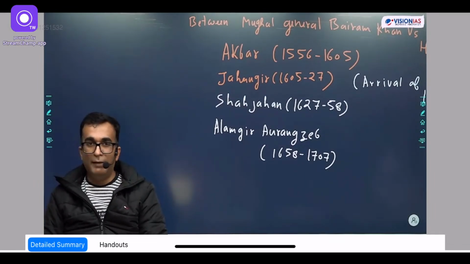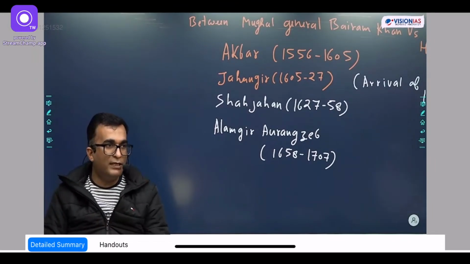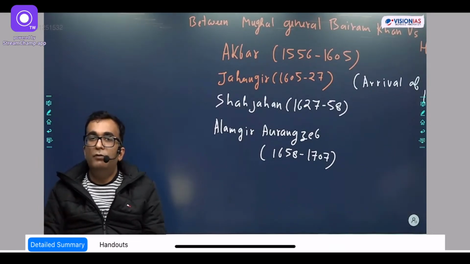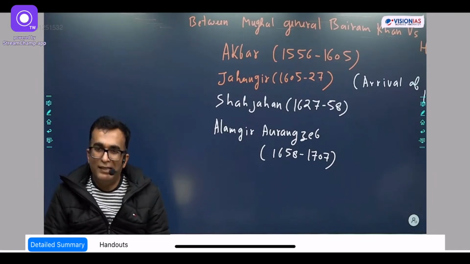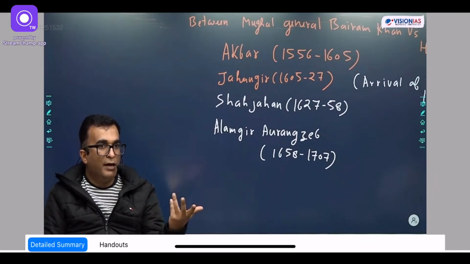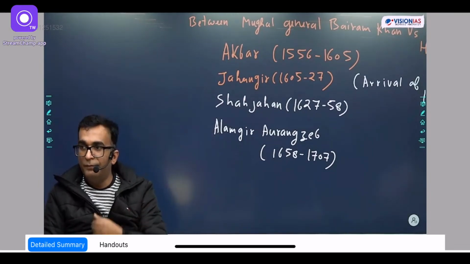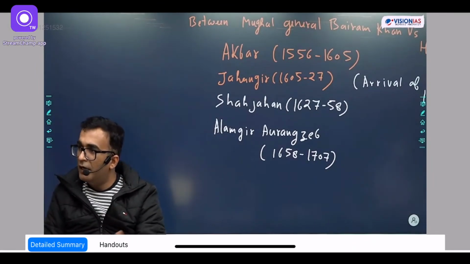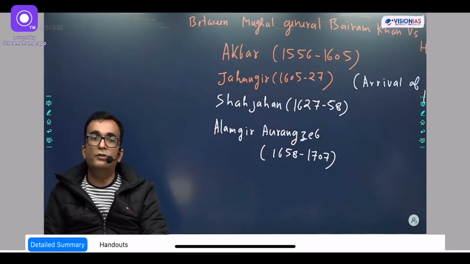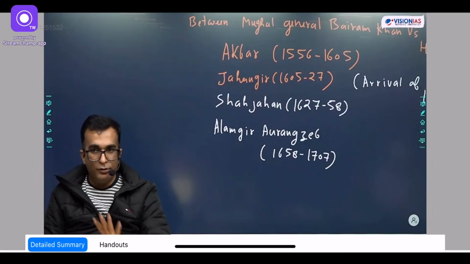Now let's get back. South India we did not discuss till this point, because obviously Asoka was controlling some part of the South, barring a few areas. So now we start South Indian history with the Sangam age. As we mentioned, there are some problems with the dating of the Sangam age, because the Tamil Nadu government differs from the central government. According to them, the Sangam age is from 500 BC to 600 AD, but according to the central government, 3rd century BC to 6th century AD. So this is one thing.